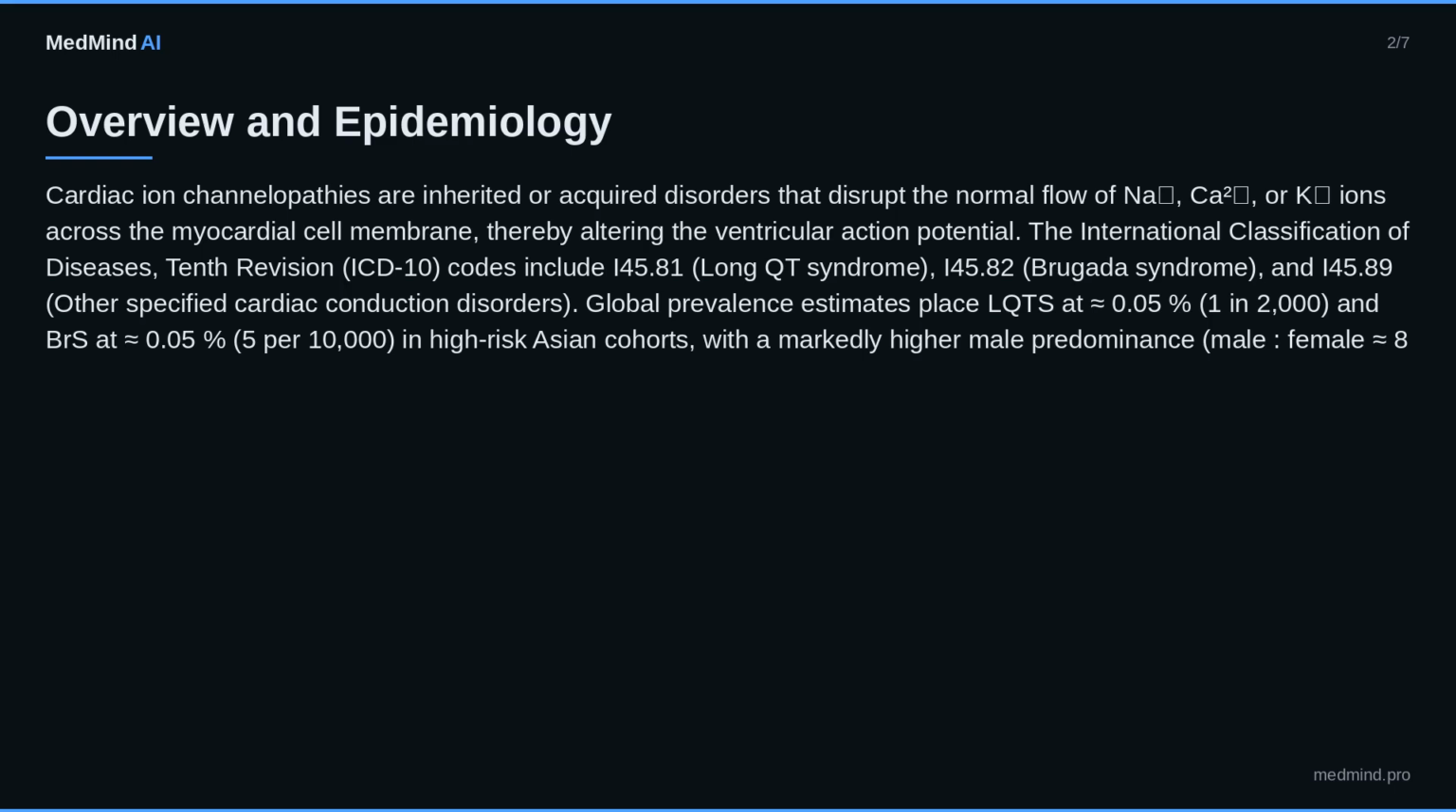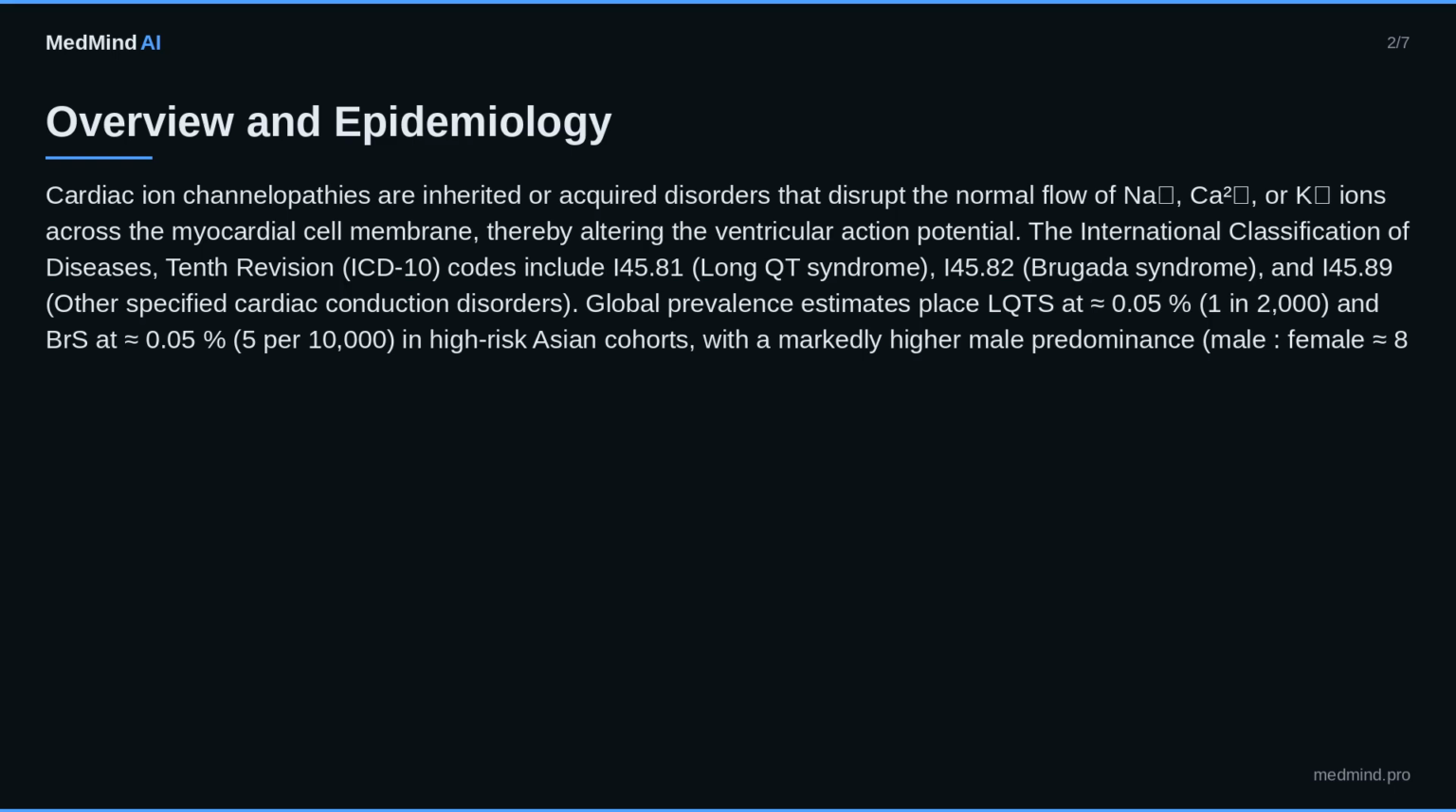LQTS at approximately 0.05%, 1 in 2,000, and BRS at approximately 0.05%, 5 per 10,000, in high-risk Asian cohorts, with a markedly higher male predominance. Male-female is approximately 8:1 for BRS.